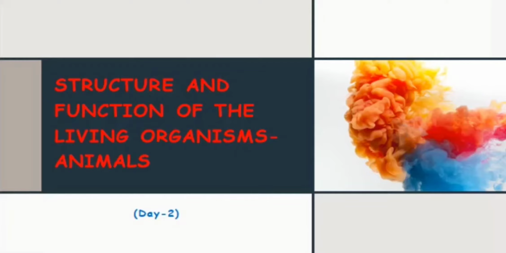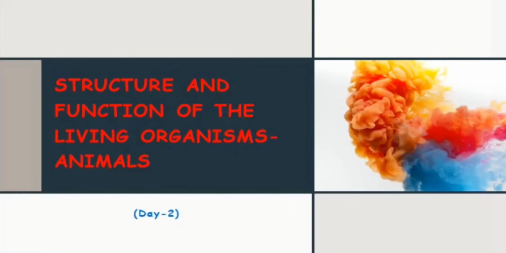The other name of the mouth is the buccal cavity or the oral cavity, and it consists of the tongue, teeth and salivary glands, and we discussed the functions of all these parts in detail yesterday.